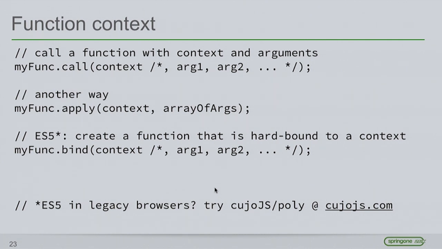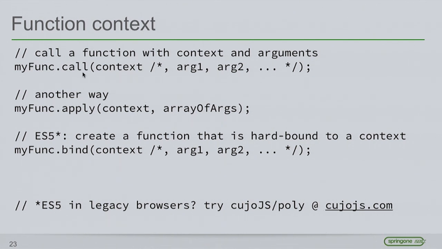Okay, so the dot operator is not the only way to ensure that a function is called in a specific context. There are some convenience functions in JavaScript to allow us to do that, and they're actually properties of all functions. So all functions have in their prototype a call function which allows you to execute a function in a particular context. And you can pass arguments to this call function as well to provide arguments. So it's just like you use the dot operator, context.myfunc, but you don't actually have that syntax.